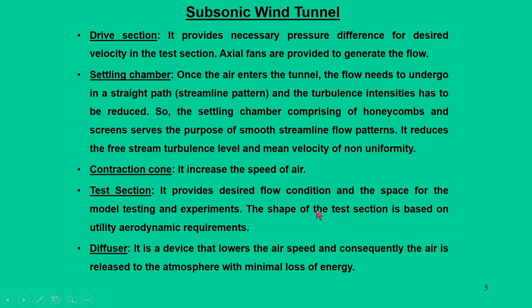Now, once the experiment is over, the air has to be smoothly guided out of the tunnel. If all of a sudden you allow the air to go out, we will have a huge pressure loss or huge energy loss. To avoid this, we have a diffuser, which is nothing but a device that lowers the speed of the air, and consequently air is released to the atmosphere with minimal loss of energy.